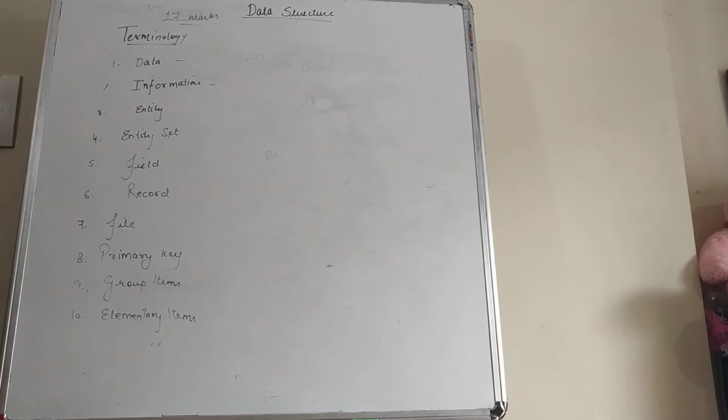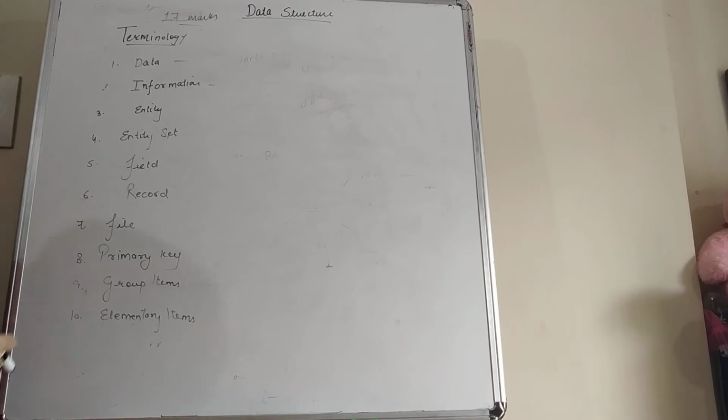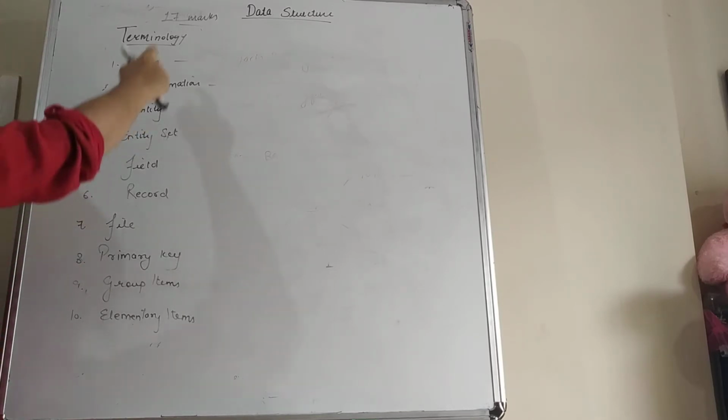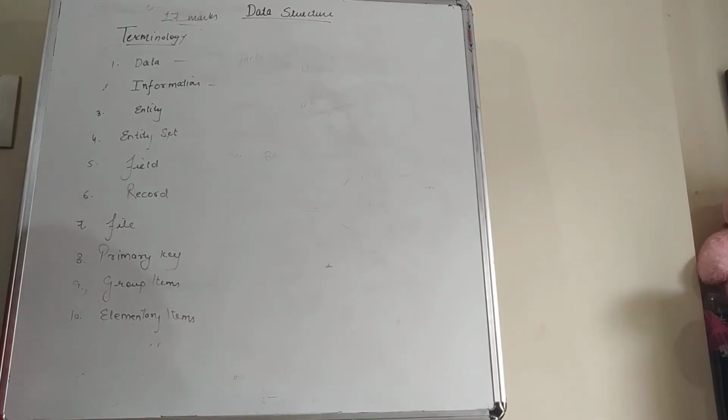Data structure. This is the second chapter in computer science part 1, or we can say the software part. Now students, this chapter comes for 17 marks in your board exams with options. So what is data structure? Data structure means a way to organize and store the data in the computer memory.